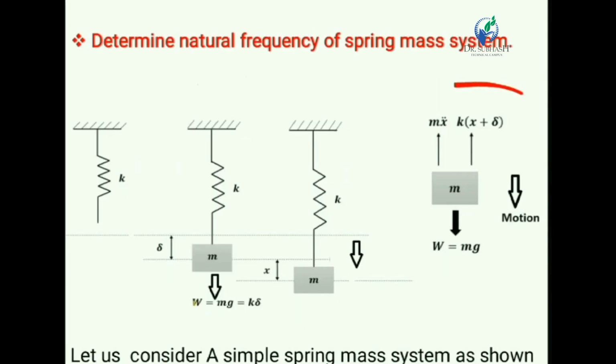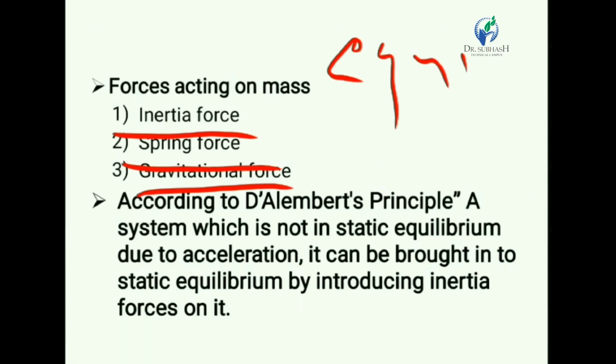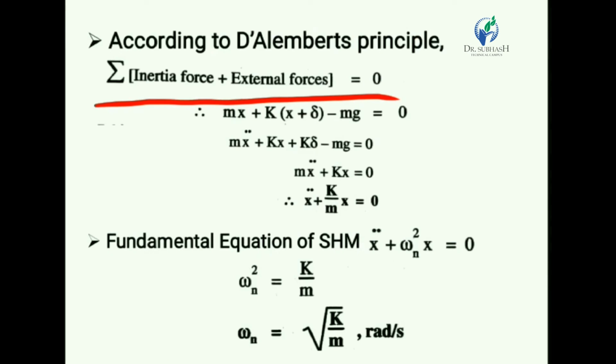Now, in our case, in this free body diagram, we know that there are three types of forces acting on the system: inertia force, spring force, and gravitational force. If the summation of these three forces becomes 0, then we can say that our spring mass system is in equilibrium. So first of all, inertia force. We know that the inertia force is m into x double dot, acting in upward direction.